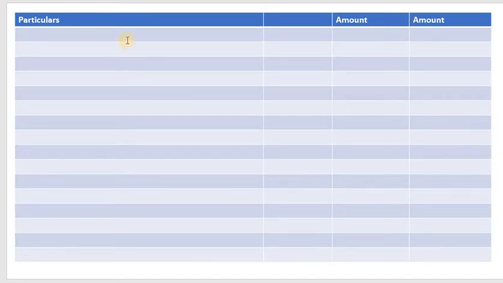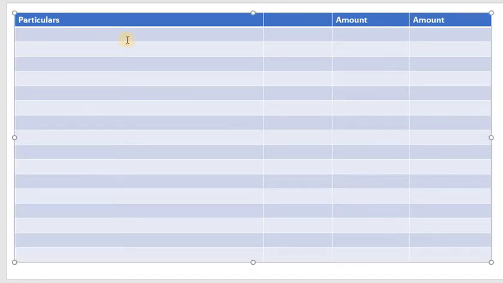Okay, so particulars, then amount. Let us write down the gross total income. So what is the gross total income? So it should be at the last column. So what is the gross total income in this problem? So gross total income is 10,50,000. So once the gross total income is arrived, then what we have to give is less deductions.